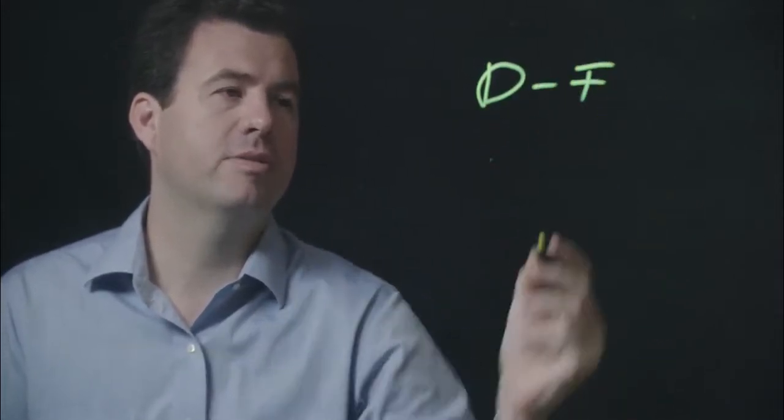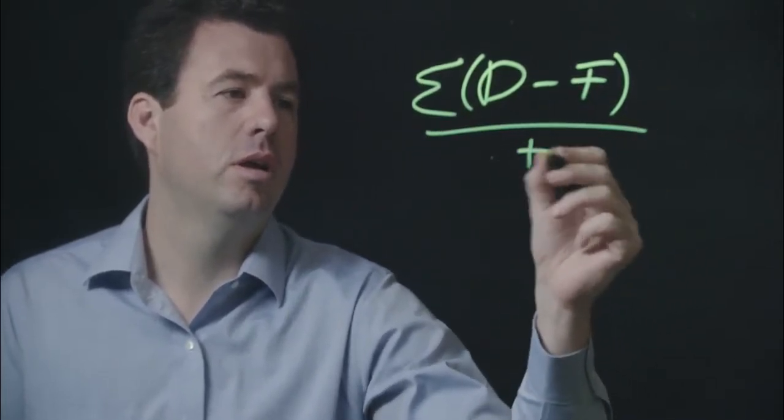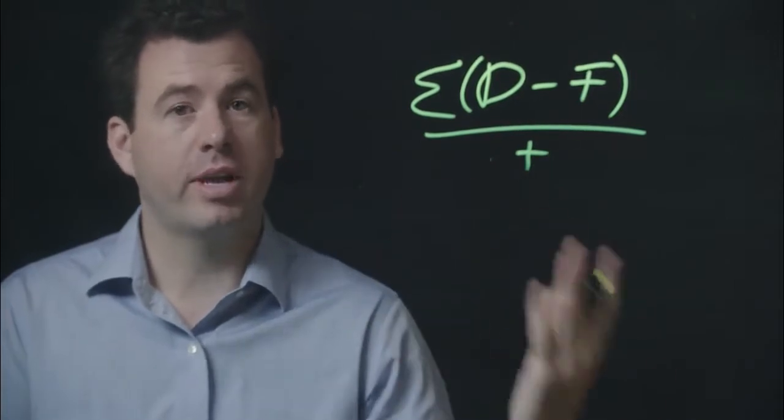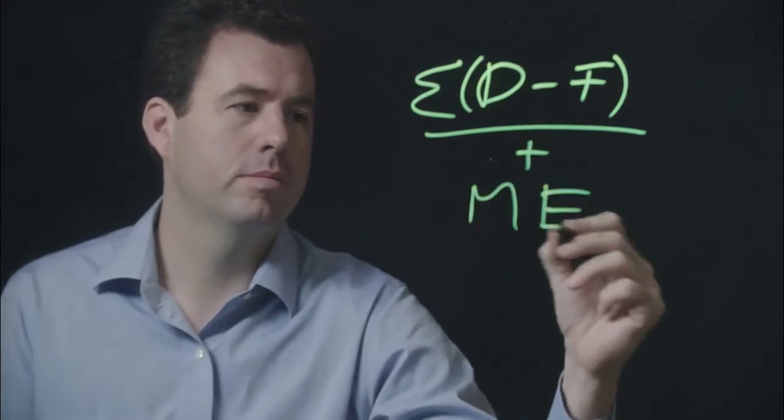The simplest form of a forecast accuracy measure is the mean error. We take our demand, we subtract the forecast from it, and then all we need to do is average up all of these time periods that we have forecasted so far, and that gives us our mean error. Both over-forecasting and under-forecasting are bad. If you over-forecast, that means you have more product than you really needed, so you're going to have stuff left over. If you under-forecast, you're not going to have enough product, and customers are going to come to your store, not have anything to buy, and they're going to be angry.